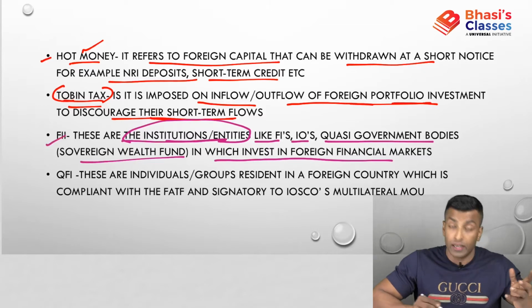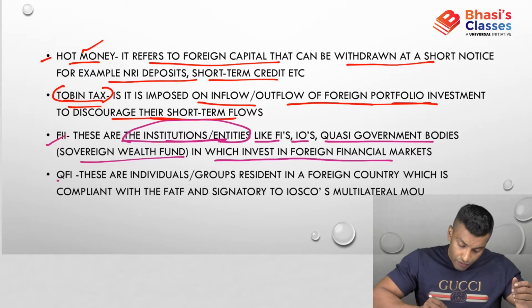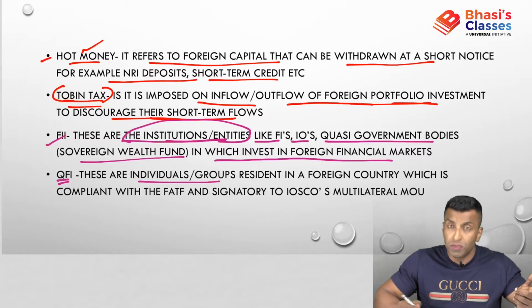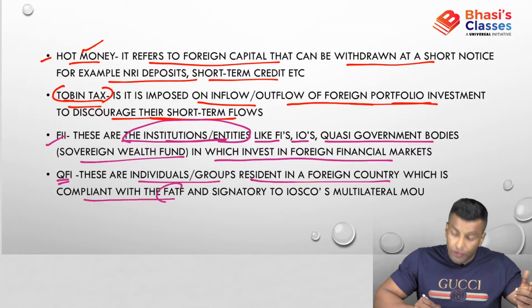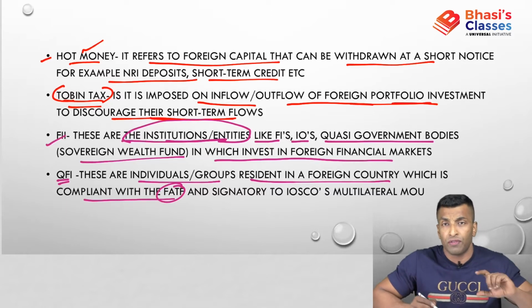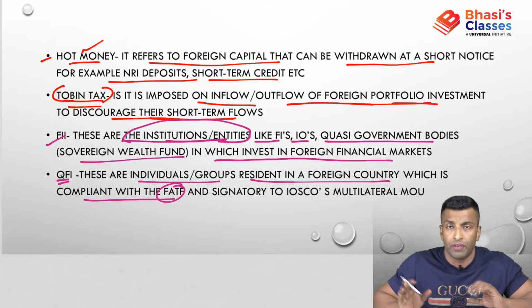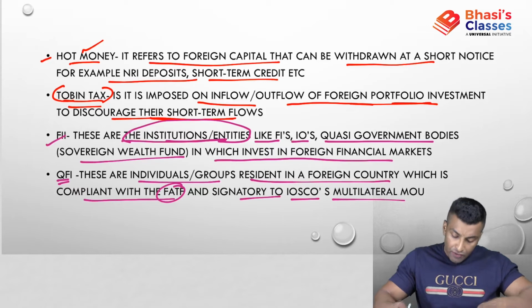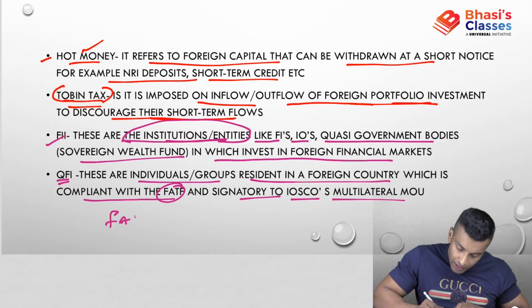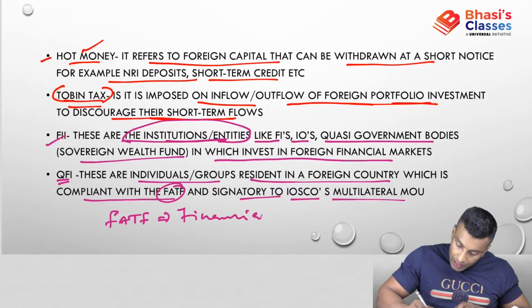So, foreign institutional investor. QFIs are individuals or groups resident in a foreign country which is compliant with FATF and signatory to IOSCO's multilateral MOU. I'll be briefly talking about what FATF is. In fact, that has to be a separate discussion; we'll be covering it as part of current affairs. FATF is the Financial Action Task Force.